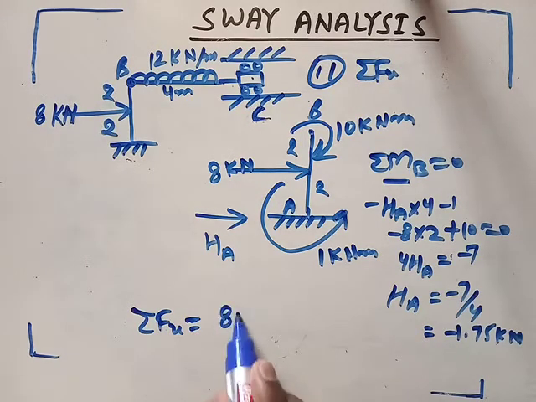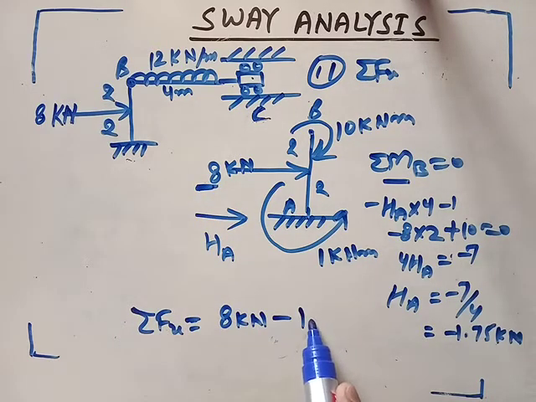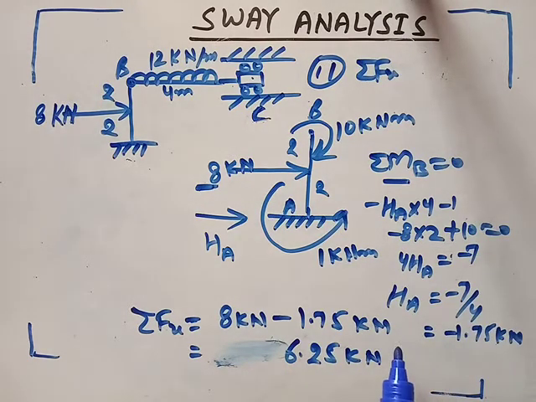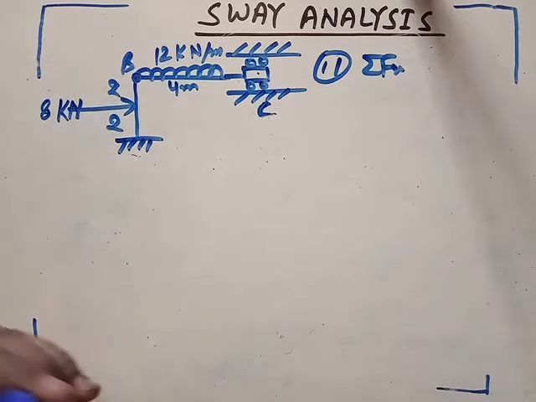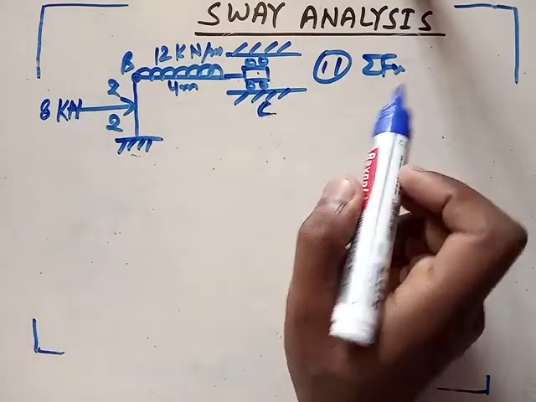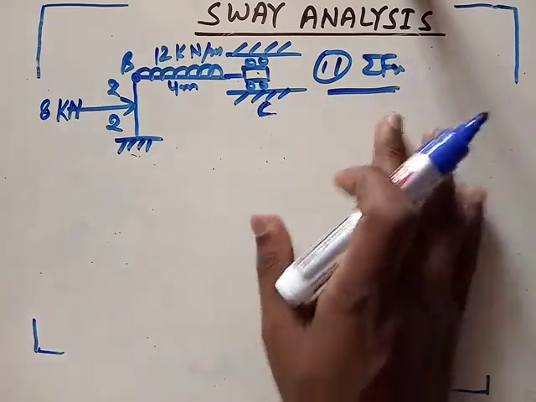So 8 kilonewton was here, and this is minus 1.75 kilonewton. So net force is minus 6.25 kilonewton. So your net sway force is 6.25. This is your sway force. So we need to find this sway force. We have done two steps. First was non-sway analysis. Second was finding sigma Fx or sigma Fy. In our case, we have found sigma Fx.